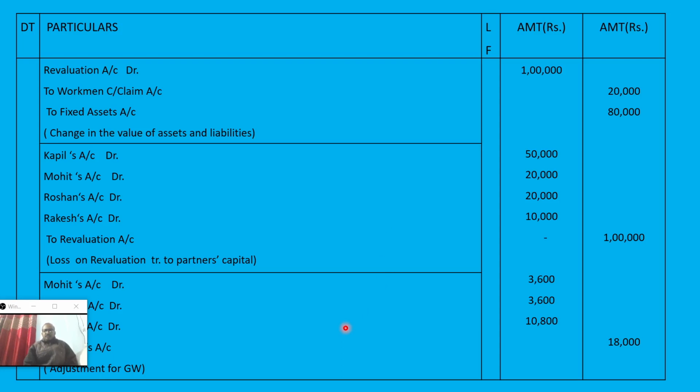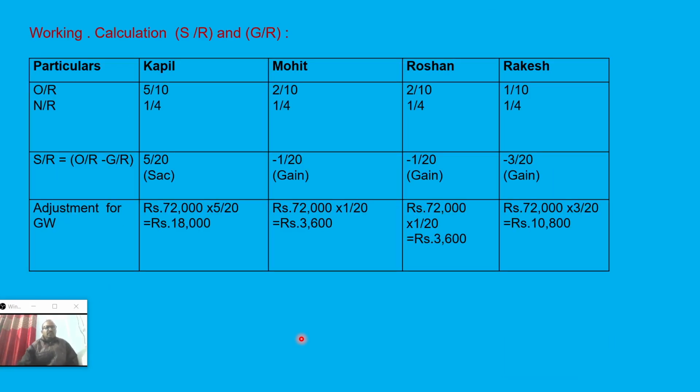Now after that, this is the treatment related to goodwill. So before passing the entry, we should calculate the sacrificing ratio as well as the gaining ratio. So this is the working. There are 4 partners. This is the old ratio, 5:2:2:1, that is 5/10 Kapil, 2/10 Mohit, 2/10 Roshan, and 1/10 Rakesh. New ratio, it is provided, 1:1:1:1, that is 1/4, 1/4, 1/4, 1/4.